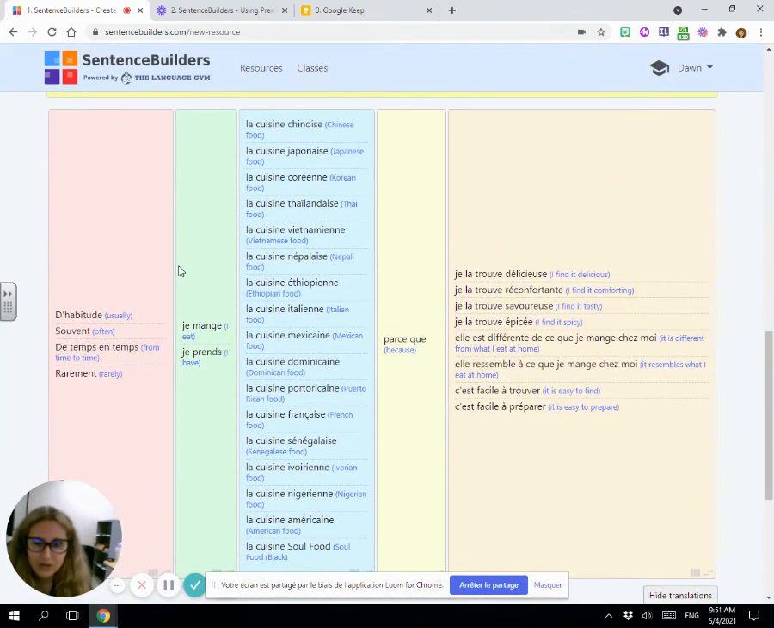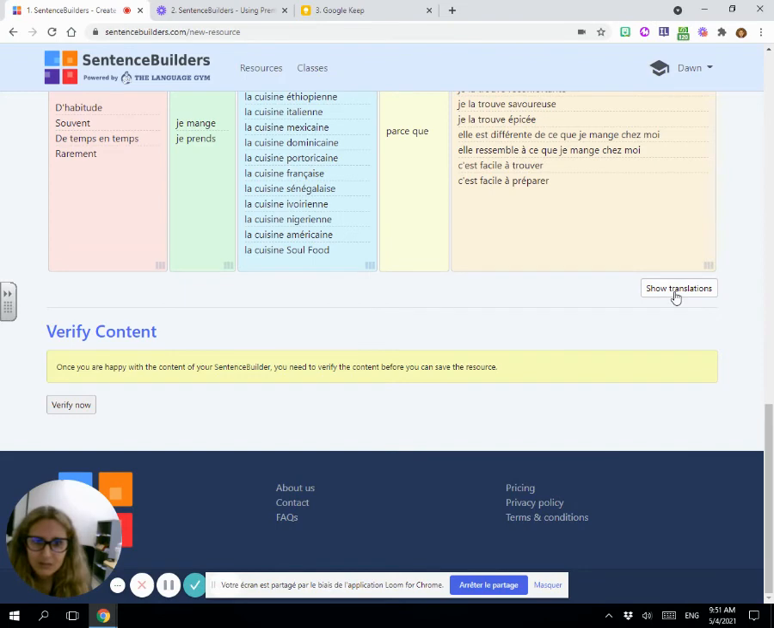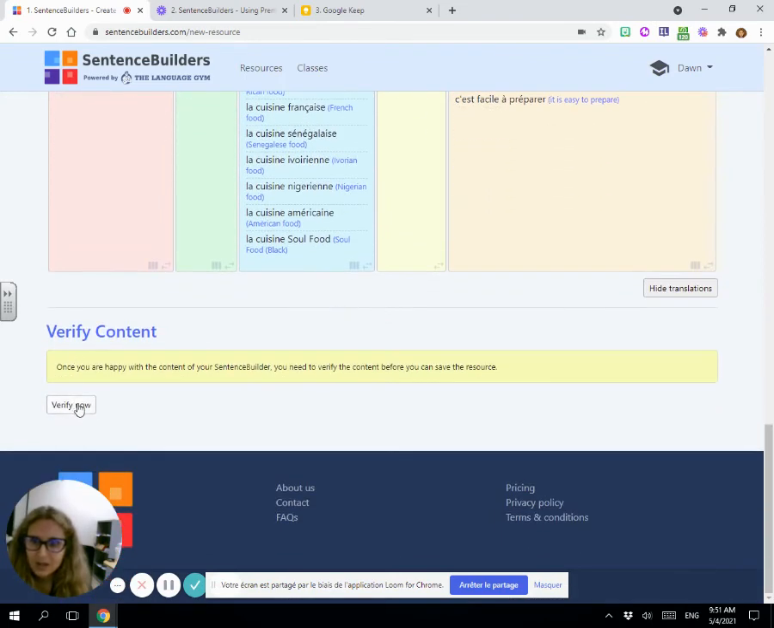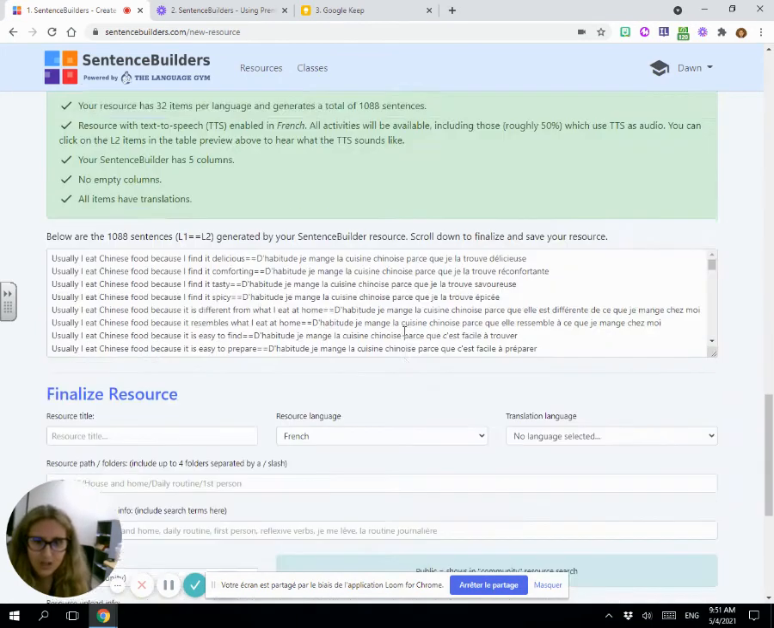And then there we go. This is what it's going to look like. You can see the English there. Okay, it previews it for me. I'm going to hide the translation, put it back up. And then I'm going to ask it to verify it. It will run through. It'll tell me how many items it will make. It'll make sure I don't have any empty columns. Translations, this is just double checking for you.